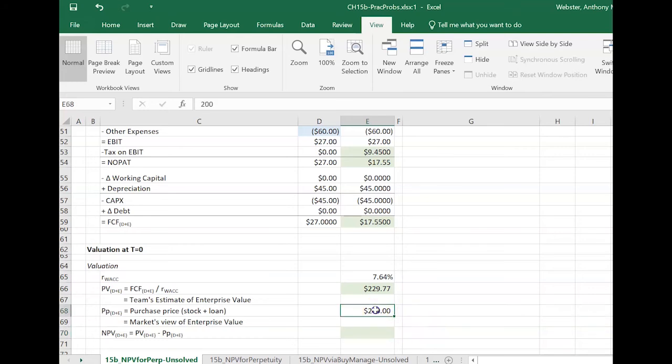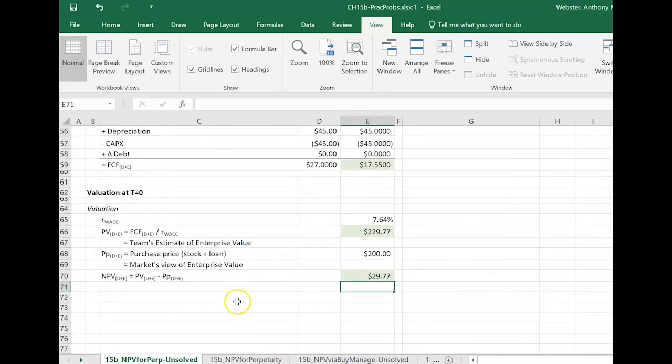Okay, so this is the market's estimate of the enterprise value, right? It's the total amount required to buy all the shares of stock and refinance the existing debt, which in this case is equal to 0. And now the NPV of this project for our team is, again, the present value of every cash flow for this project, which is the present value of what the firm is going to make available to them going out till the end of time, minus their negative cash flow at t equals 0. So that's going to be equal to what they get in present value terms minus what they have to pay out in present value terms, and that's